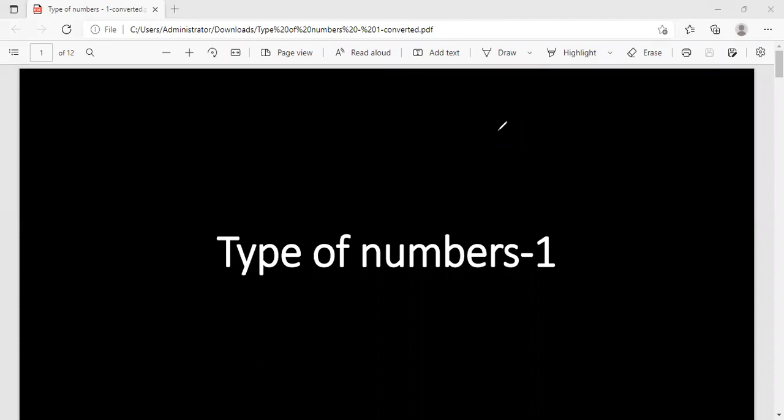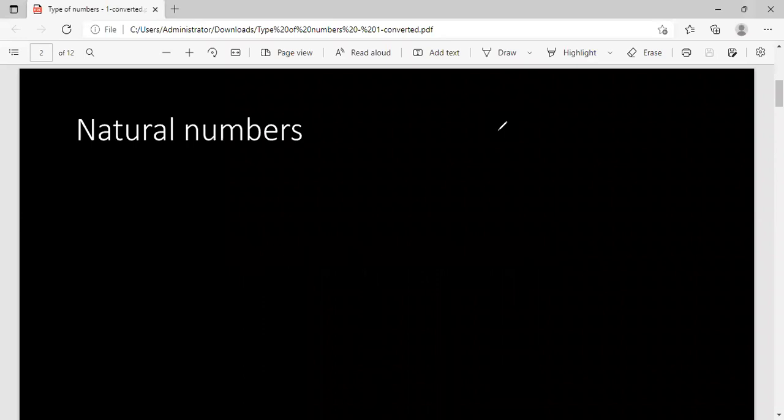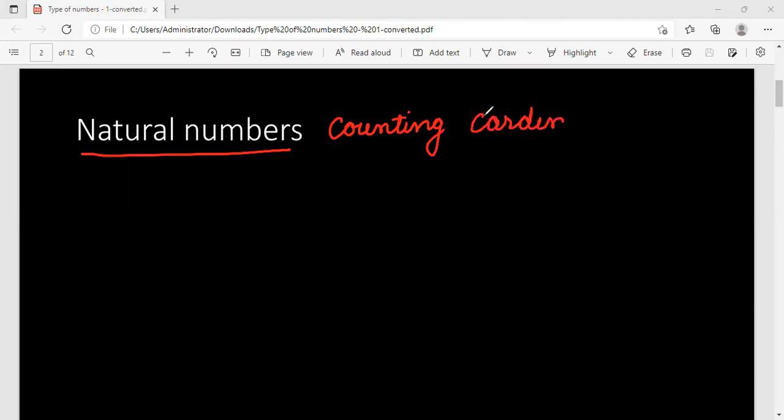Today we're going to talk about types of numbers. So let us see. The very first category is natural numbers. What do we mean by natural numbers? We call them counting numbers also, cardinal numbers also. As the name suggests, we can count using natural numbers.